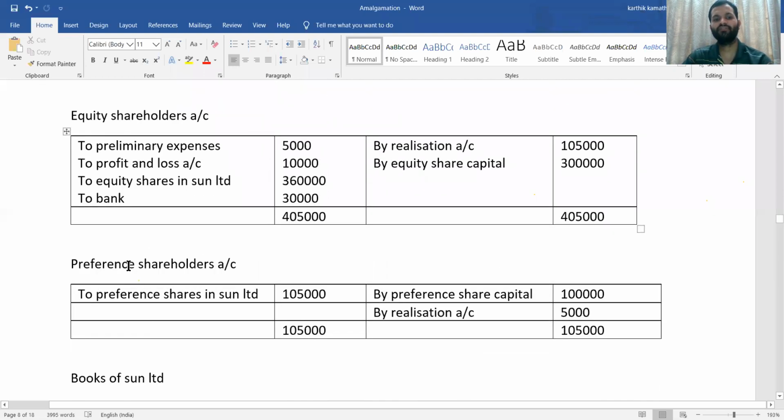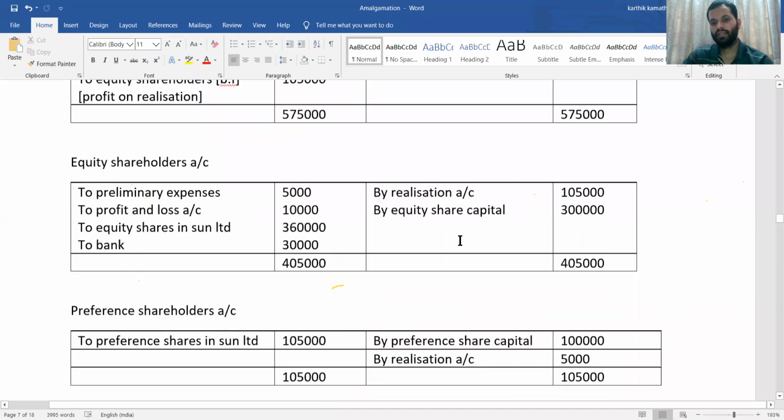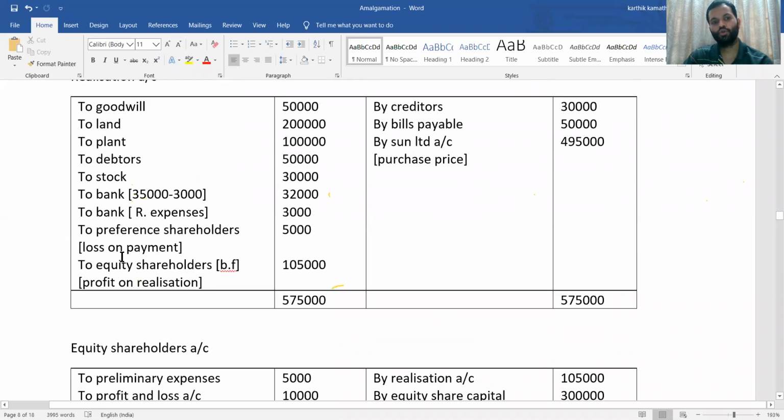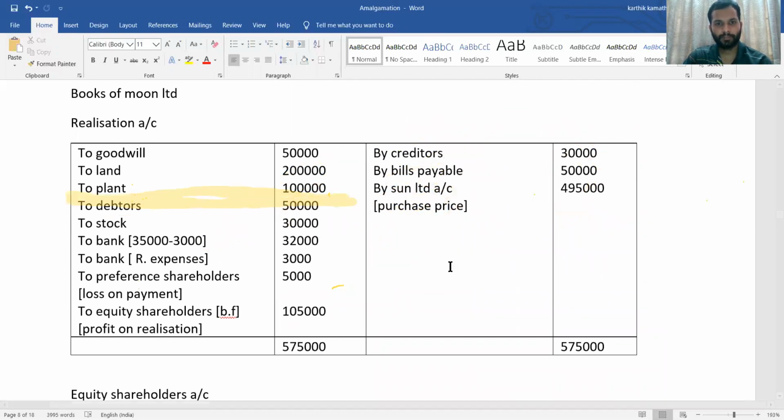Yes. Then next is preference shareholder account. Preference shareholder account, same thing. Credit side, first you are going to write preference share capital. That is given in the liability side of the balance sheet, 1 lakh. 1 lakh preference share capital is given in the liability side. You are going to write by preference share capital. Then what about this by realization? That is loss. By realization, loss to the company. That is a transfer entry from realization account, because we have written to preference shareholders in the realization account. So to this one we are going to write.